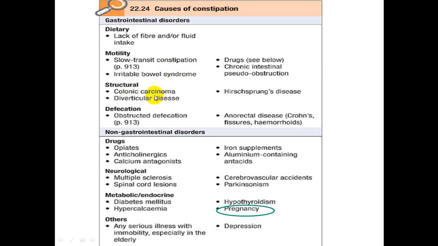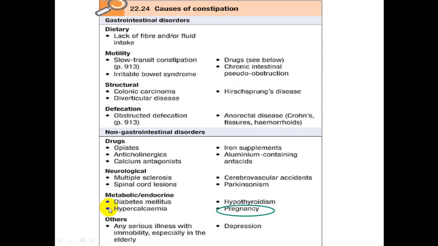Structural causes: diverticular disease and cancer, obstructed defecation, hard stool obstructing the passage of other stool, chronic intestinal pseudo-obstruction, adhesions, and narrowing of the bowel. Hirschsprung's disease, usually in the pediatric age group. Anorectal disease, Crohn's disease, and hemorrhoids.